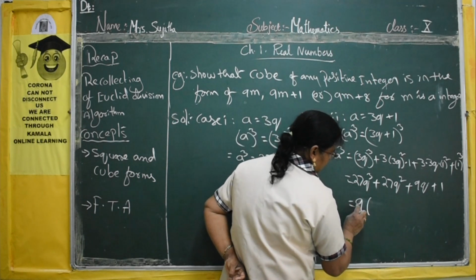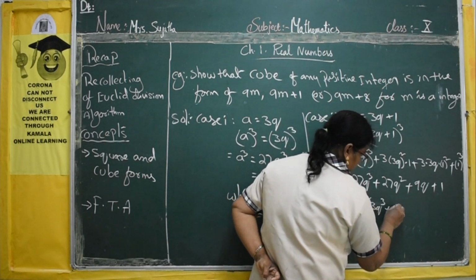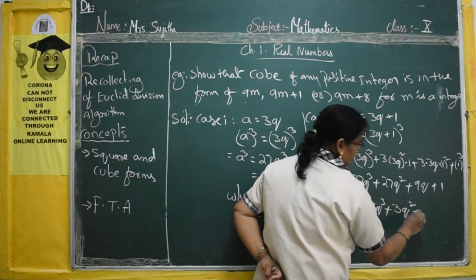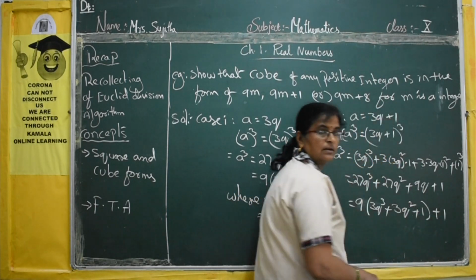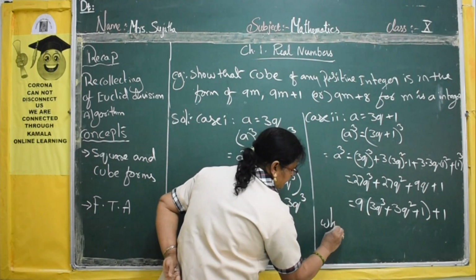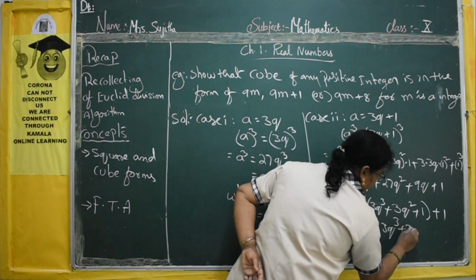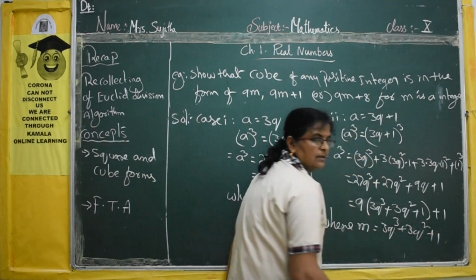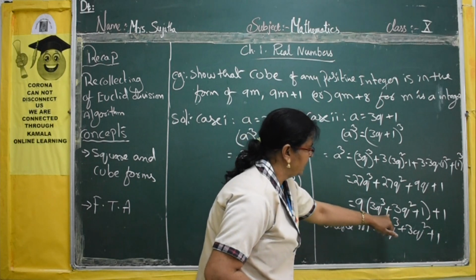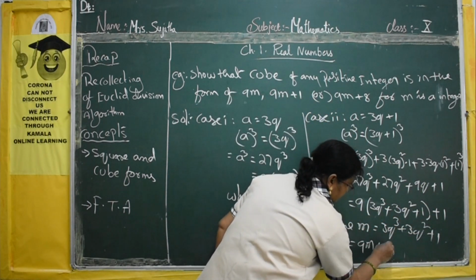In the 9 table, 3q cube plus 3q square plus q, and plus 1. Where m is equal to 3q cube plus 3q square plus q. In place of this you can substitute m. Now we got 9m plus 1. That is 9m plus 1.